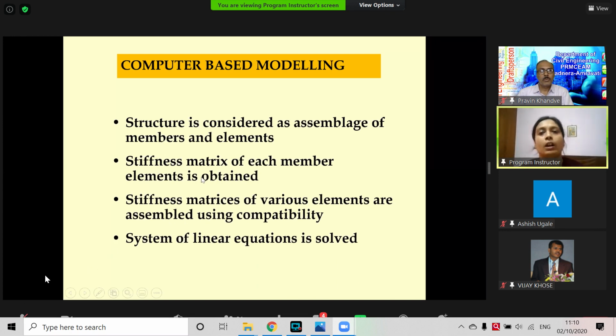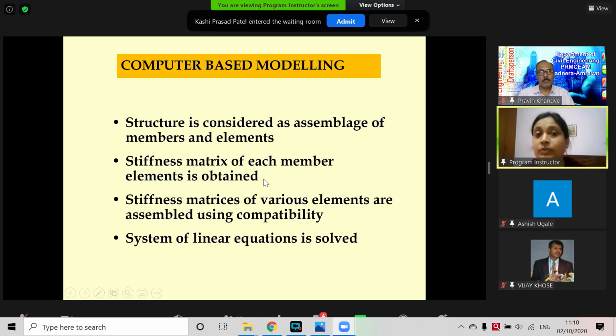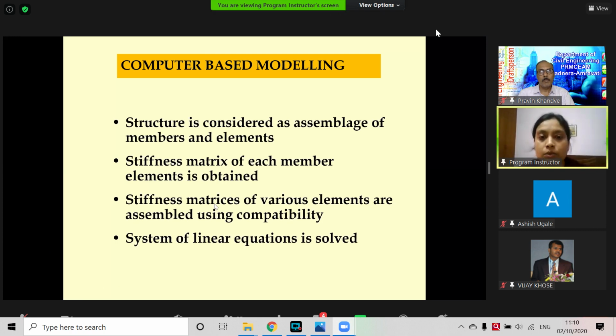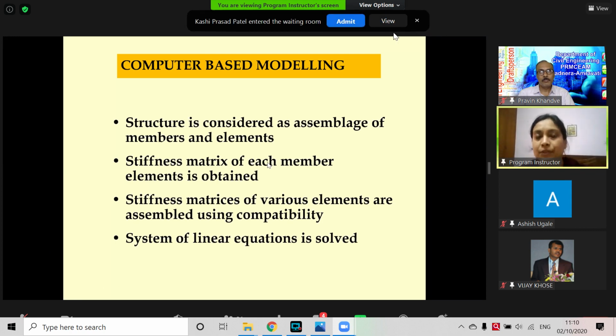In a computer-based model, as I said, it's the combination of an analytical model, which the computer in the backdrop converts into a mathematical model. It's nothing but a number of simultaneous equations it solves for us to get to know the different force components and displacement components in the assemblage. We model using different elements from the library. That is summarized in this whole slide. The structure is considered an assemblage of a number of elements, and then we use the matrix method.